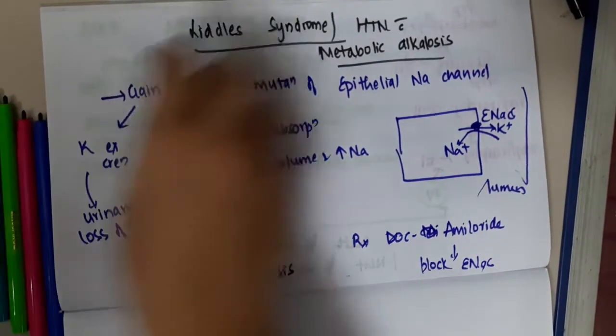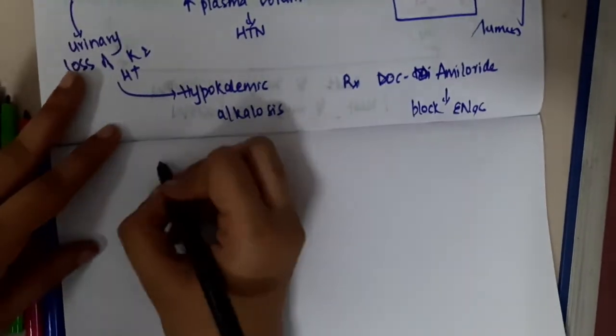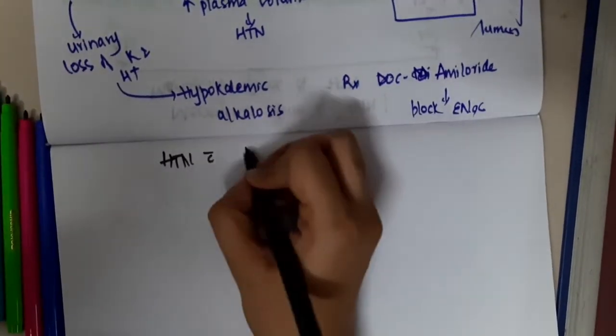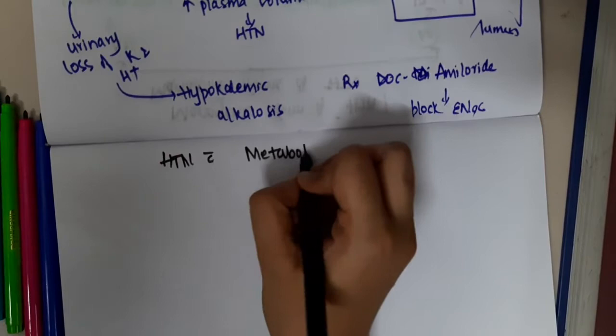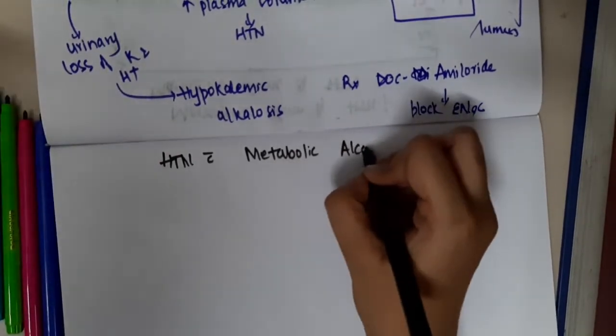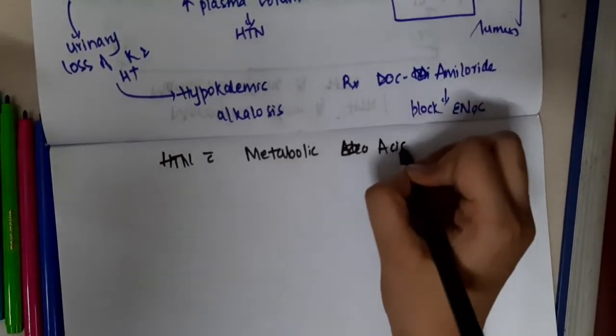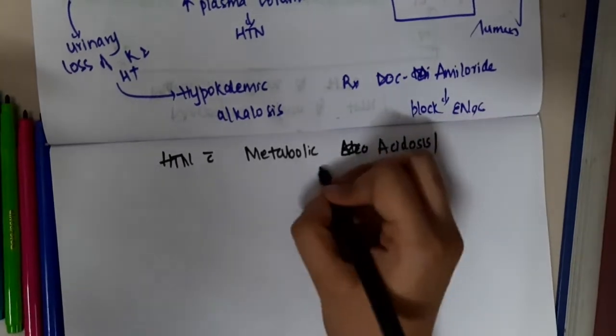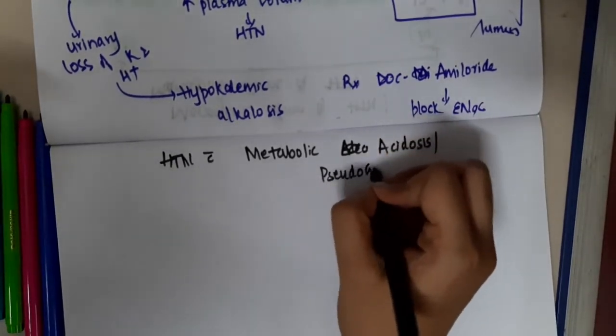Then the next important hypertension which we have to elaborate is hypertension with metabolic acidosis, which is also called pseudohypoaldosteronism.